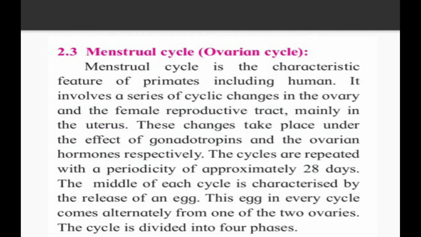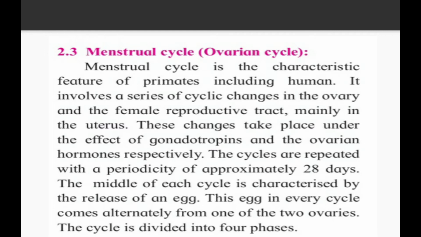It involves a series of cyclic changes in the ovary and the female reproductive tract, mainly in the uterus. These changes take place under the effect of gonadotropins and the ovarian hormones respectively. So here the name gonadotropin hormone is there. Gonadotropin hormone is nothing but the combination of FSH and LH. FSH means follicle stimulating hormone and LH means luteinizing hormone. Ovarian hormones are estrogen and progesterone.